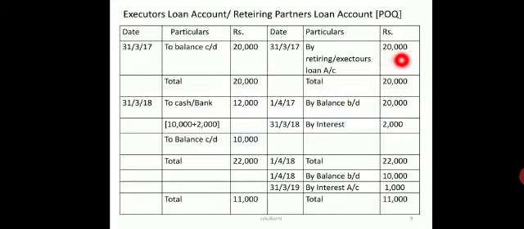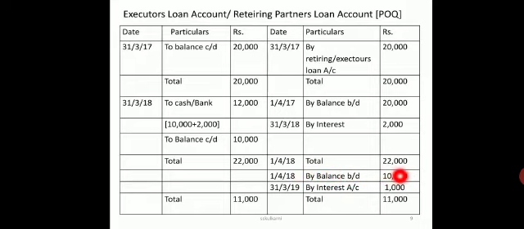So I will take 10,000 as my installment and 2,000 as the amount of interest. So 10 plus 12, it is the total amount. Now 22 minus 12 gives me 10,000 as the balance. Next year you are going to show it by balance brought down 10,000.